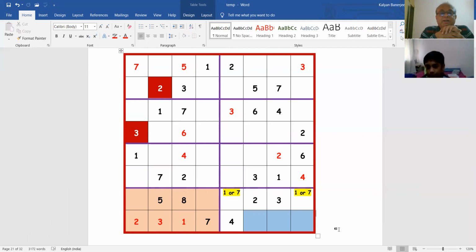What do you think can go in there? One can go there. 1 can go in the first box. 1, 2, 3, 4 cannot go in there because they are already there. Which 3 squares? The 3 blue ones. What can go in there? The first one near the 4. Now first you tell those 3, which 3 numbers will go in there?